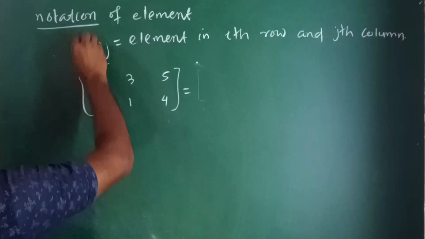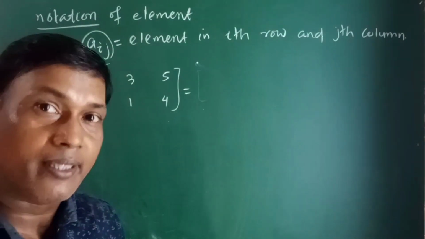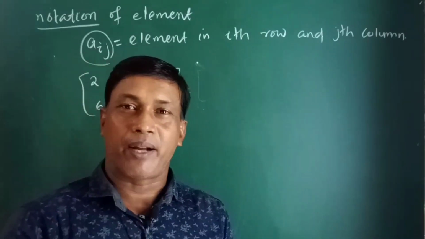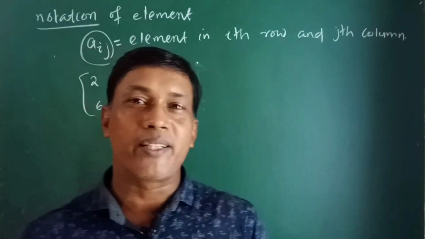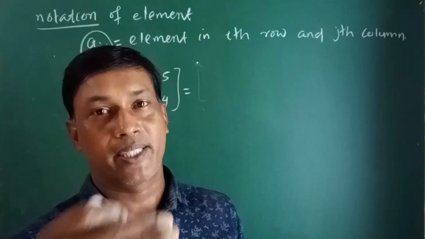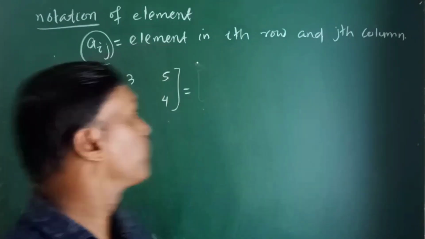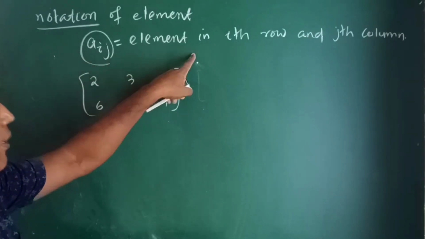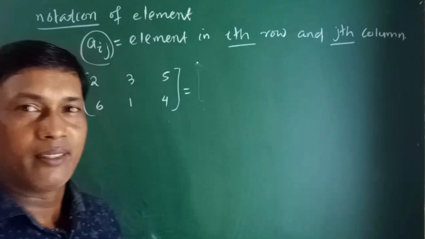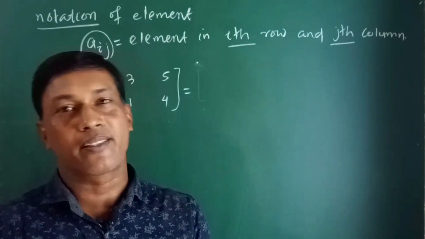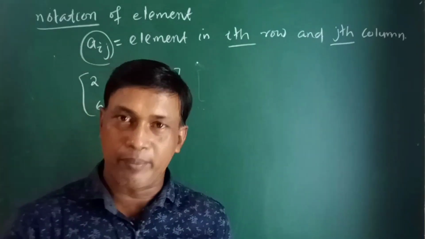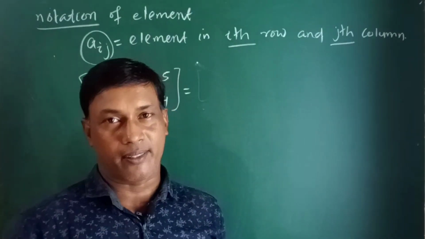What does this aij represent? aij is an element. Every element of a matrix we can write in the form of aij. What is aij? aij is the element in the ith row and jth column. In the intersection of the ith row and jth column, the element is aij. So aij is the element in the ith row and jth column.